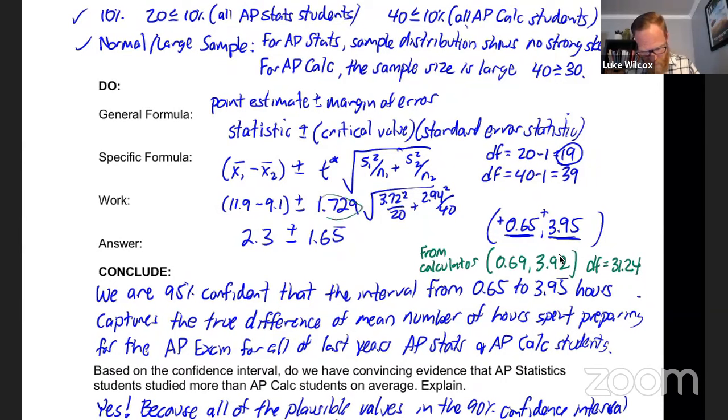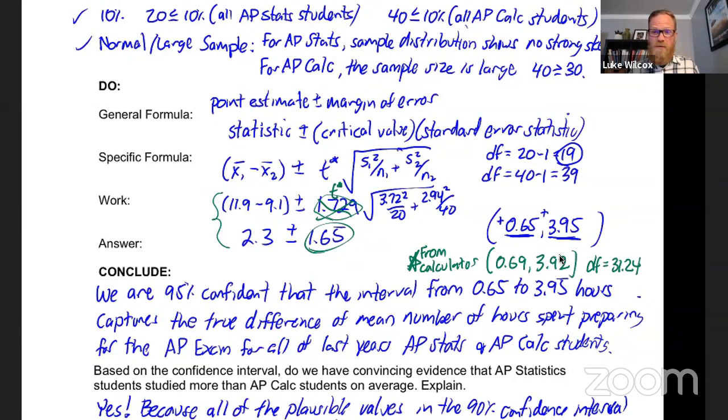This t-star value isn't quite right. So if you are going to use your calculator work there, you're not going to want to show this work here, right? Or what you could do is just leave this as a t-star value, and everything else would be correct. Now you would have to recalculate this margin of error here, right?